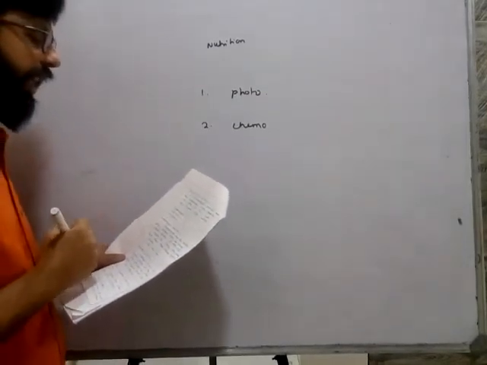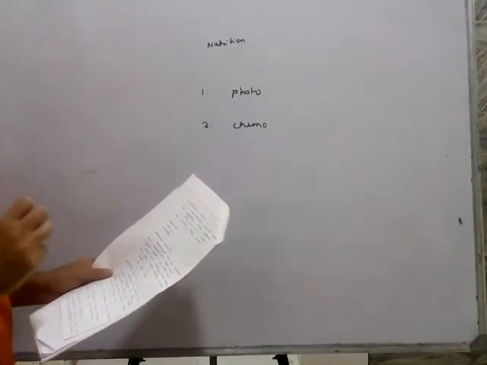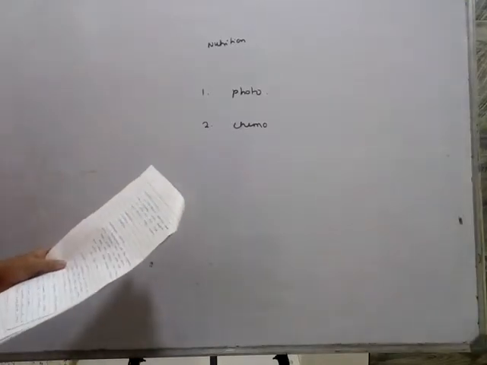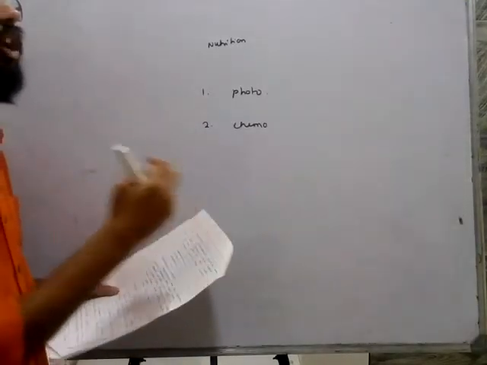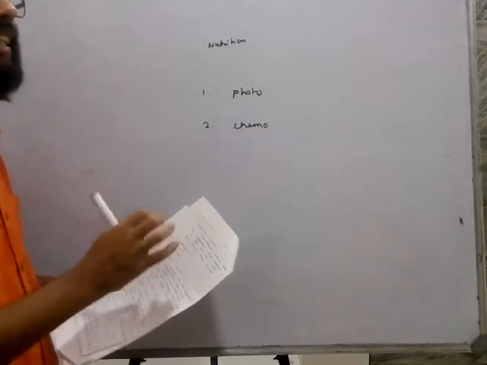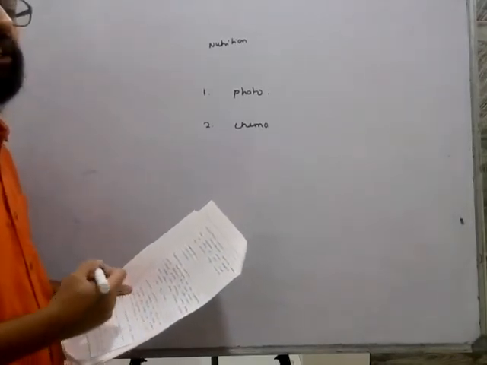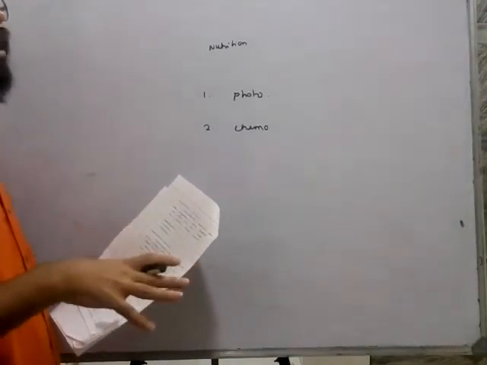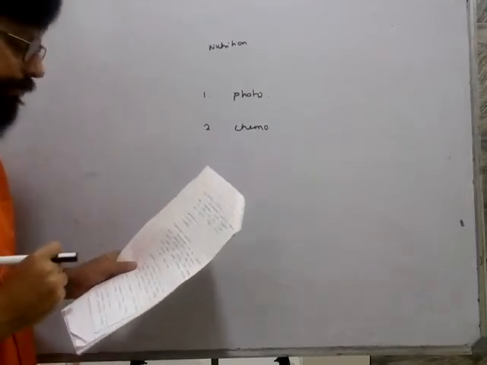Saprophytes are the organisms which obtain their food from dead plants or dead animals. Any dead decaying matter is used by saprophytes. So, for example, fungi. Fungi are nothing but those which rely on the dead decaying matter.